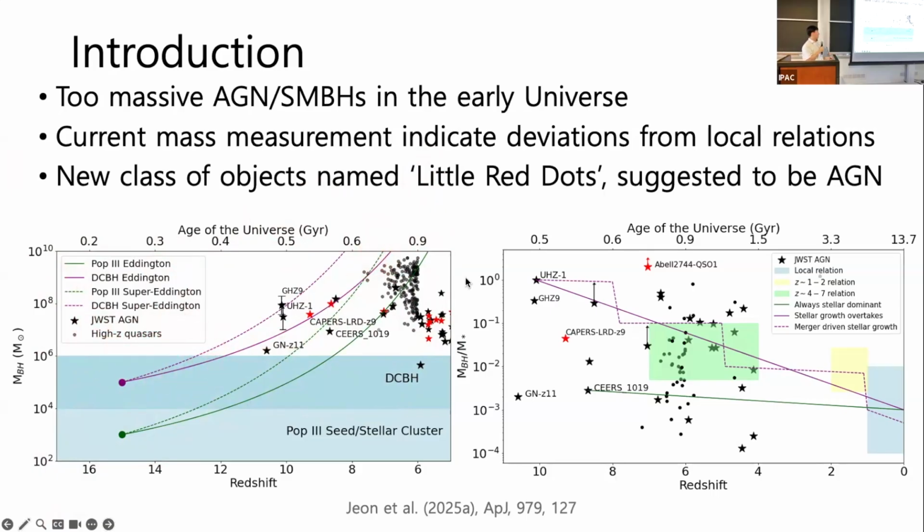As Dale mentioned, there's also the problem of overmassive black holes, where we see black hole to stellar mass ratios being much higher than what has been established locally. This would indicate that the black holes formed before the stellar population could actually have evolved. So in this case as well, either the black holes grew very quickly to beyond the stellar masses, or they just formed very massive early on before the stellar mass could form.